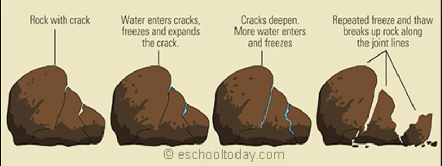Physical weathering breaks rock apart into smaller and smaller pieces that retain the characteristics of the original rock. Physical weathering is also known as mechanical weathering. One way that physical weathering happens is through the freezing and thawing of water. When water freezes, it expands. Water works its way into cracks in rock. On a cold day, the water freezes and expands, pushing the rock apart and making it crack and break. After many freeze-thaw cycles, the rock is broken into pieces.